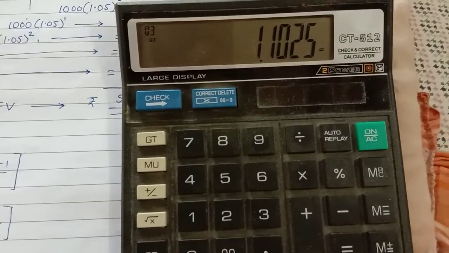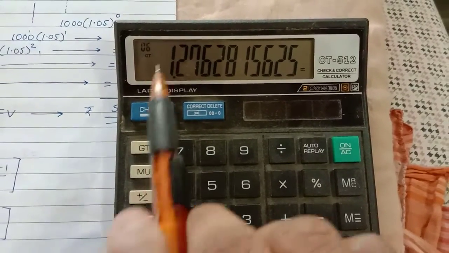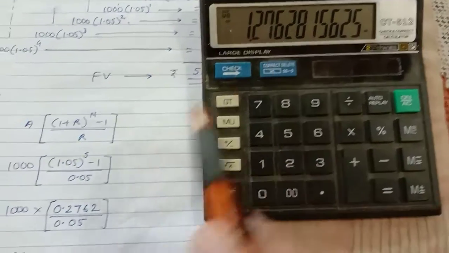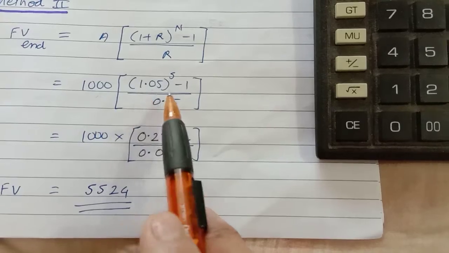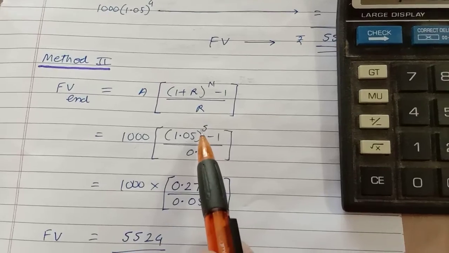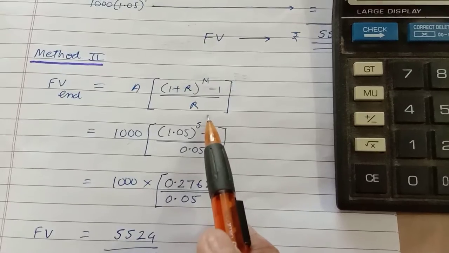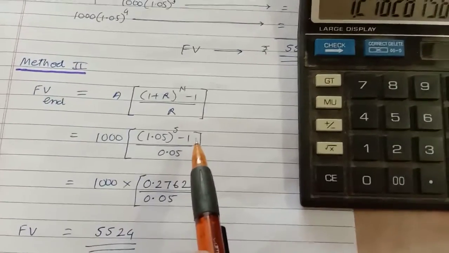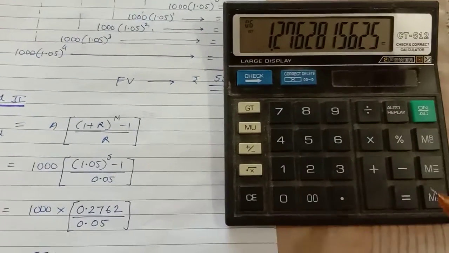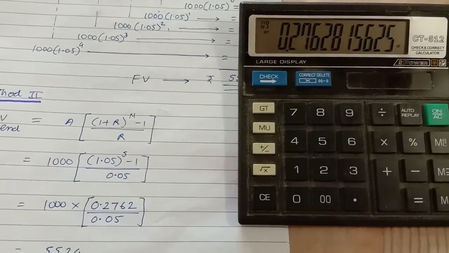See how I do it? I am pressing the equal to sign. So this is 4, 5 and 6. I got the counter as 6. So this is raised to power 5. So this is 1.276. This is the answer for this bracket. Then minus 1. Again, don't commit a mistake. People, what they do is 5 minus 1, 4. It is not the power. 1.05 raised to power 5 is a separate number. Then minus 1. The answer for this is 1.276 minus 1. So I'll press minus 1 equal to, I got 0.276.